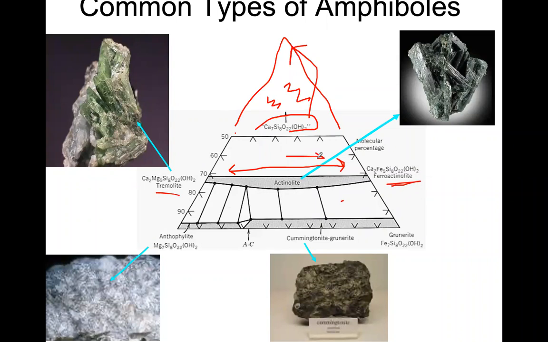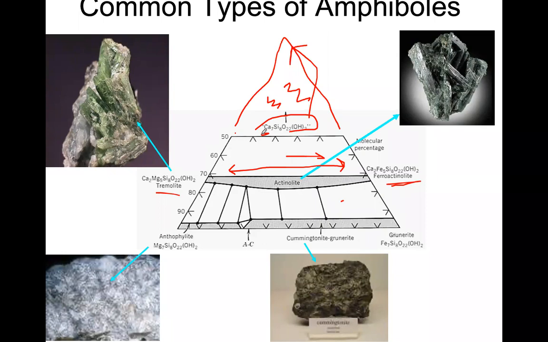Okay, so these are calcic amphiboles because you have the calcium component as well, right? So we call them calcic amphiboles. Many high temperature rocks prefer to have this calcic amphibole composition, right?